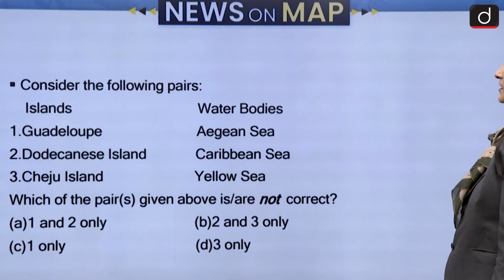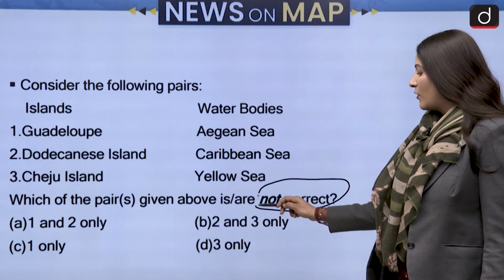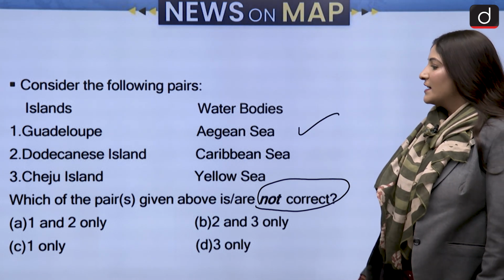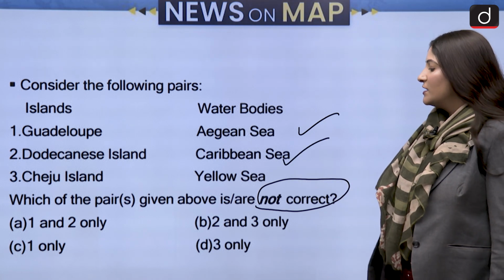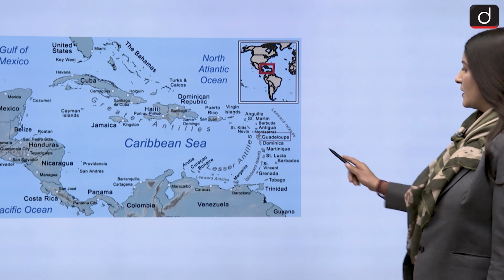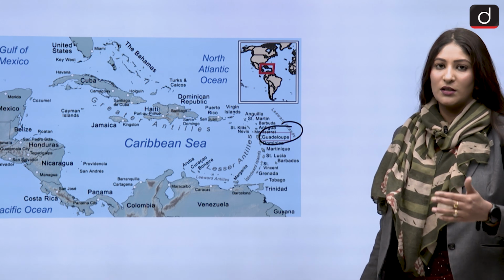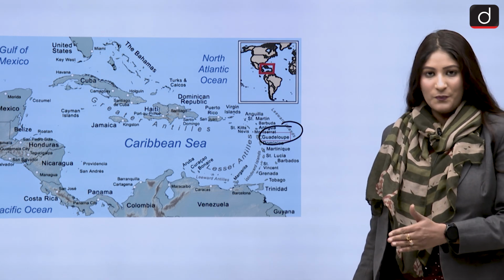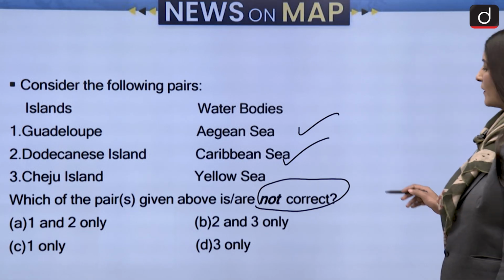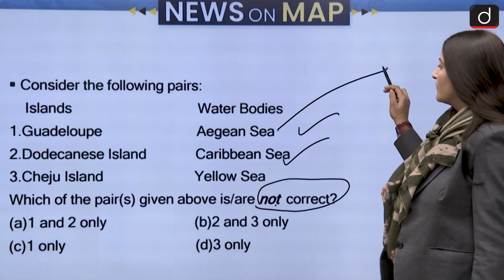The next question asks us to consider the following pairs. We have to select which ones are not correct. So Guadeloupe, Caribbean Sea; Drishti Island, Caribbean Sea; Jeju Island, Yellow Sea. Guadeloupe is an island in the Caribbean Sea and it belongs to the Lesser Antilles. The first, of course, will be one of our answers because we have to select which ones is or are not correct. So one is not correct.